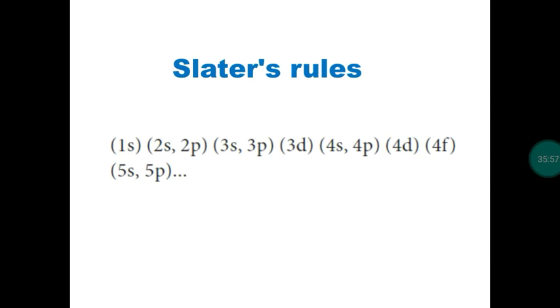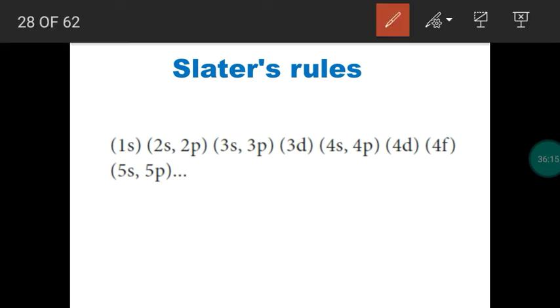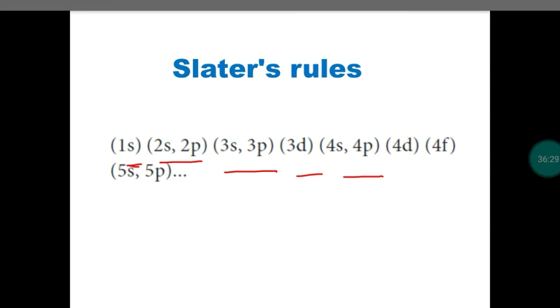the electronic configuration of that element will be written. After that we have to group the orbitals. Slater's first rule: for every element, write the electronic configuration. For example, sodium: 1s2 2s2 2p6 3s1. After writing the electronic configuration, you group the orbitals like this: 1s one group, 2s2p one group, 3s3p one group, 3d one group, 4s4p one group. Like this way you group the orbitals in the atom. This is Slater's first rule.